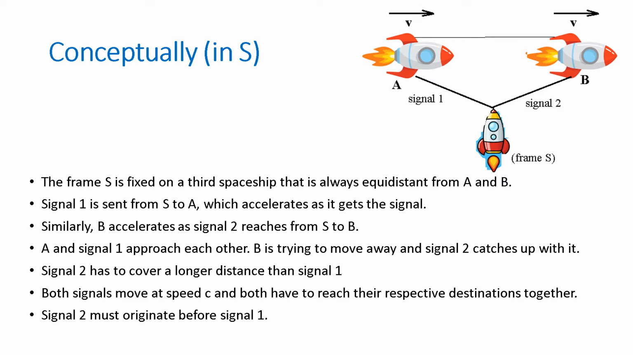This means signal 2 has to cover a longer distance than signal 1. Now both the signals are moving at the same speed c and both have to reach their respective destinations together. But if signal 2 has to cover a longer distance than signal 1 and both the signals are moving at the same speed, how is it possible that they will reach their destinations together? This can happen only if signal 2 originates before signal 1.